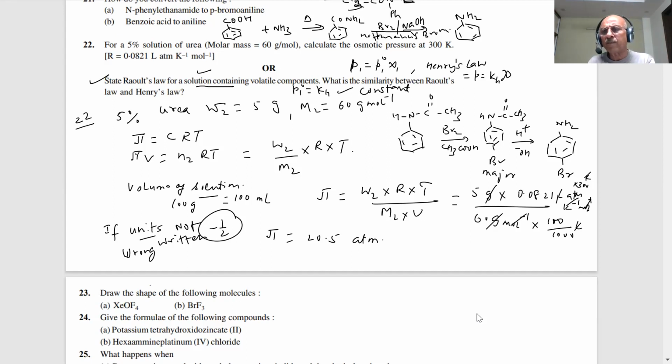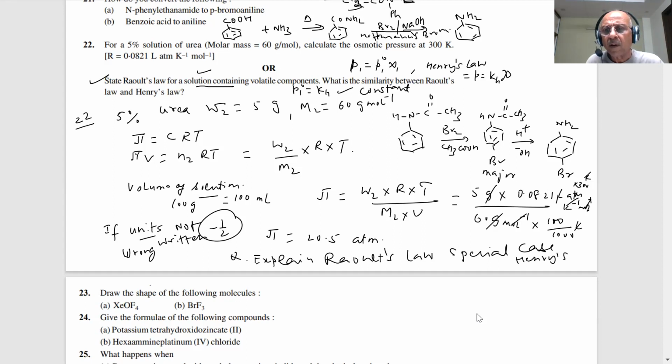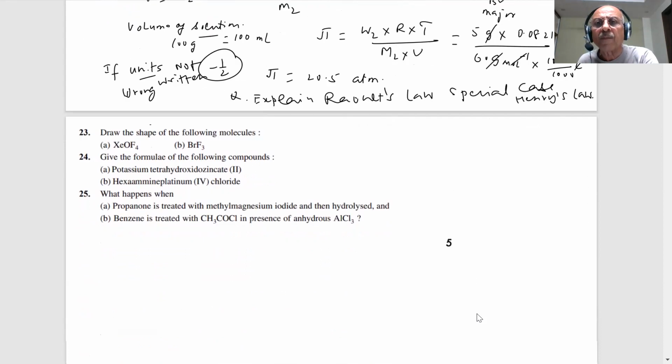The question was put up many times: explain Raoult's law as a special case of Henry's law. So that question can be answered, students. We are aware of it.